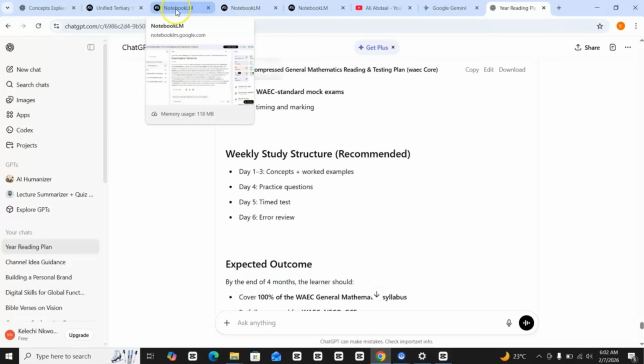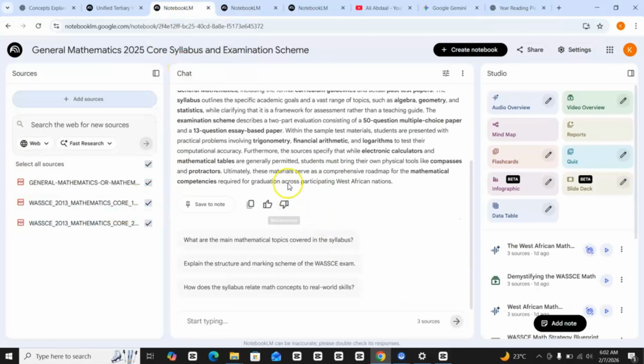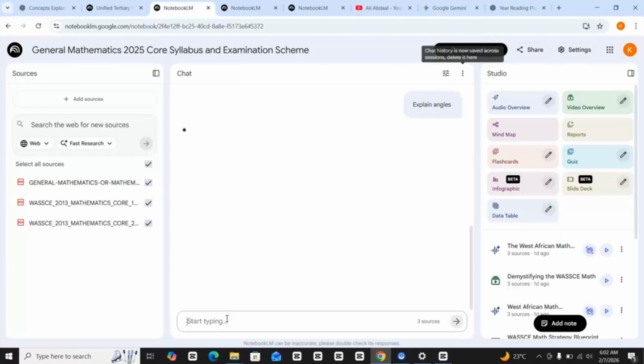Once I come down here, I can ask it questions. I can ask, can you explain, let's say, angles? Another thing I want to state here is that your Google NotebookLM restricts itself to the document you've uploaded.